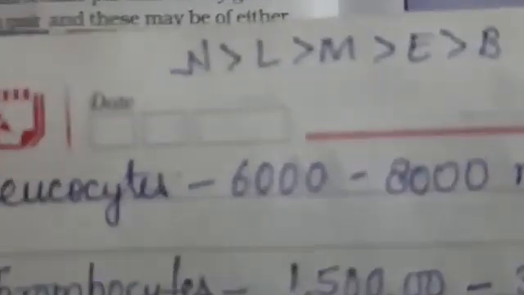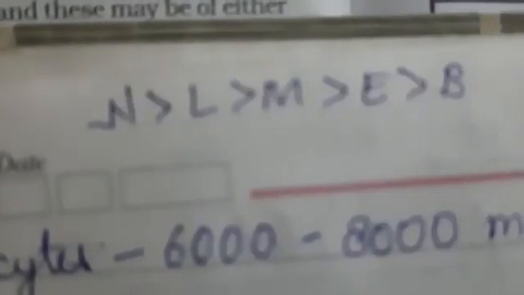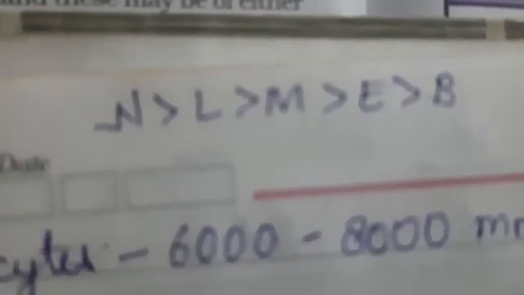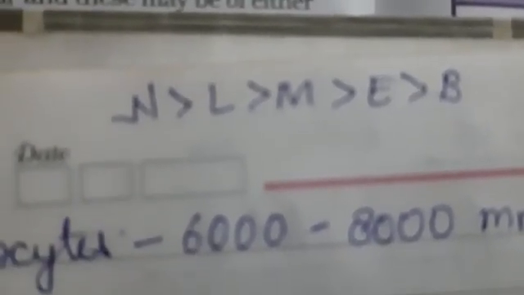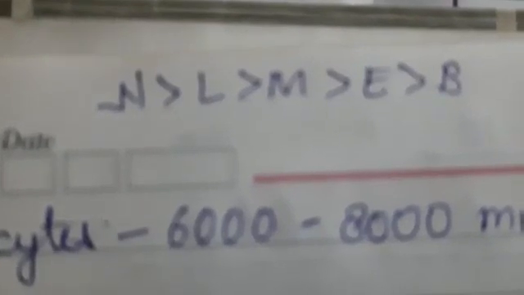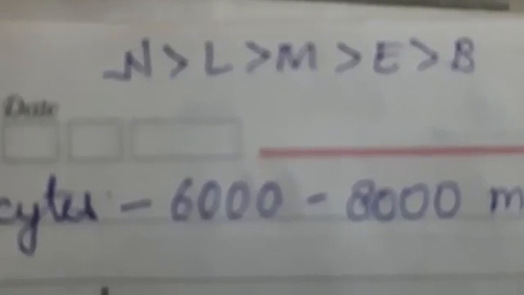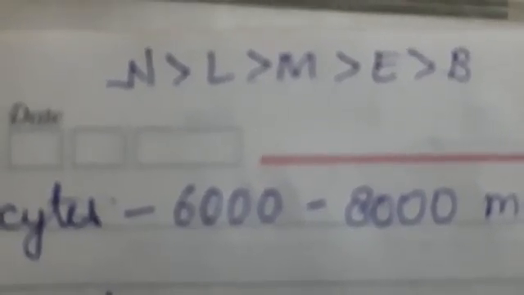So we can say that among WBCs the neutrophils are largest in number and basophils are least in number, with the lymphocytes, monocytes and eosinophils in between them. So these are the proportions and types of formed elements, or we can say the composition of the human blood.